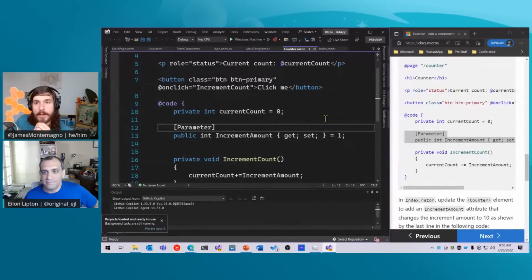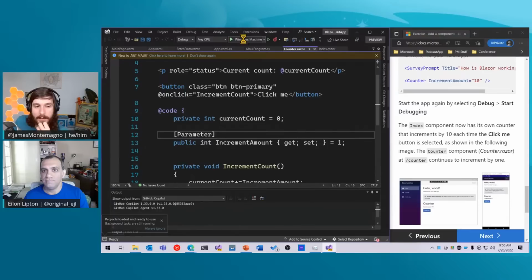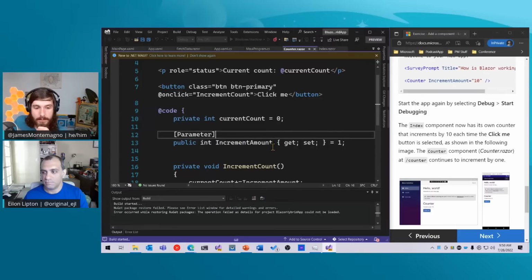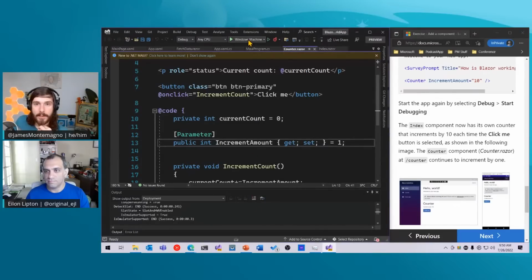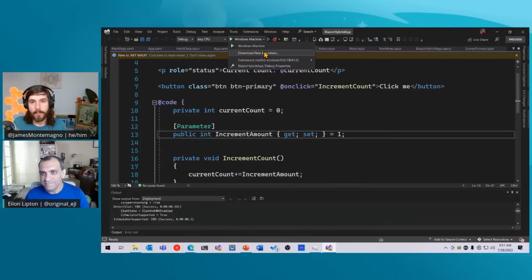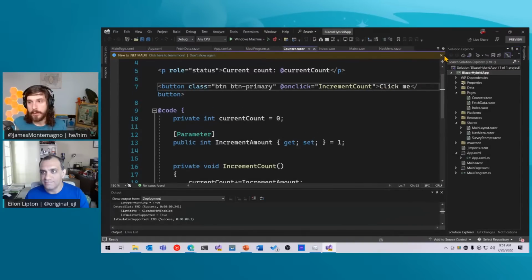Perfect. Okay. So what I should be able to do in this case is come in and start debugging, and we should see this parameter light up to increment our count over there. Let's see if this is going to work. Okay, cool. Things are happening. Okay, calm down, Windows. Oh, it's still loading. So let's give it a second here to load up.